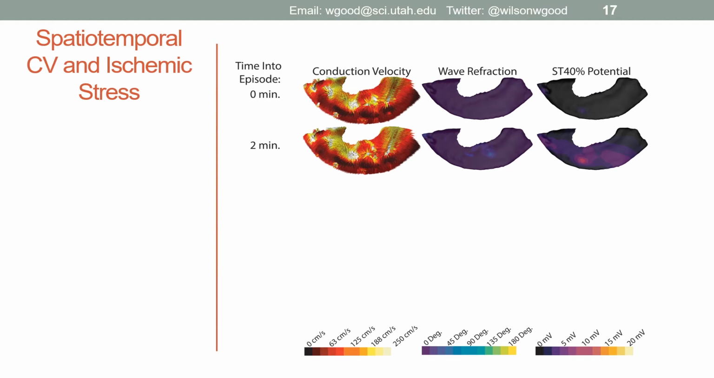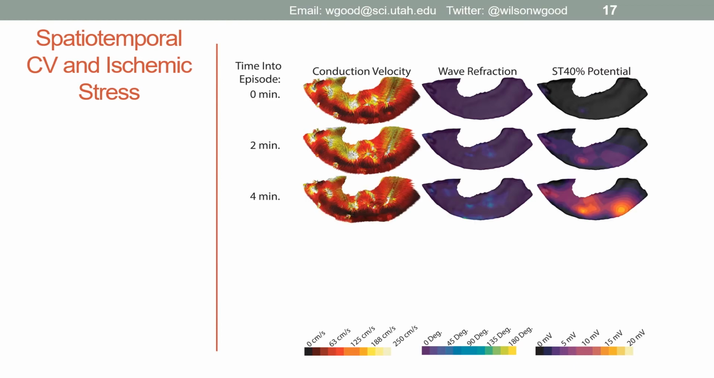Looking at a time point 2 minutes further in the episode, we see very small changes in conduction velocity and refraction, but the first signs of ischemic stress, showing the typical distributed nature we associate with this acute phase. 4 minutes into the episode, we are starting to see some areas of conduction velocity change, and some refraction as high as 70 degrees, but the changes consist of a very few focused regions of intense change. Meanwhile, the ischemic stress has intensified.